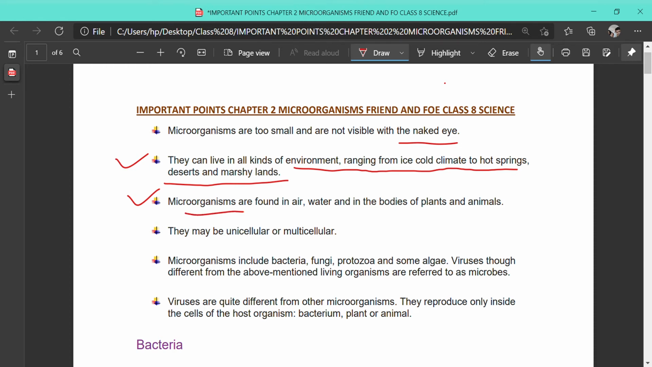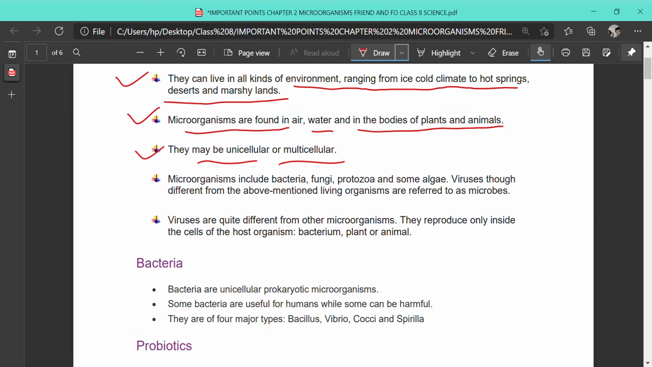Next, microorganisms are found in air, water, and in the bodies of plants and animals. So not only are microorganisms found in the atmosphere, in the air, or in water, they are also present inside the body of living organisms, that is the plants and animals. They may be unicellular or multicellular. Unicellular means, we already know, uni means one. So they may be made up of a single cell, or they may be made up of more than one cell, that is they may be multicellular.